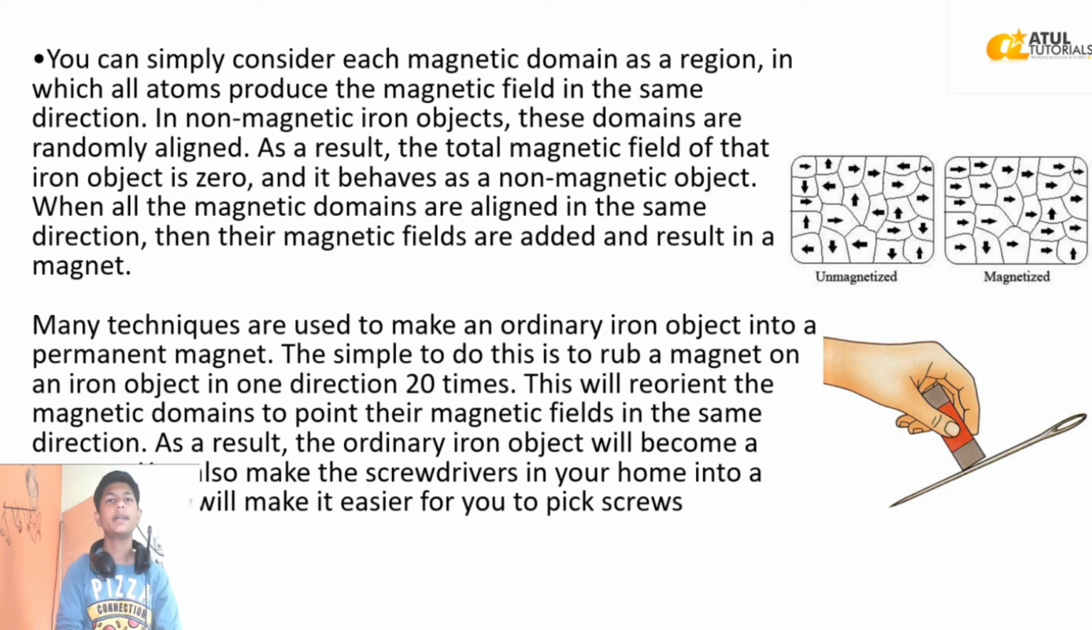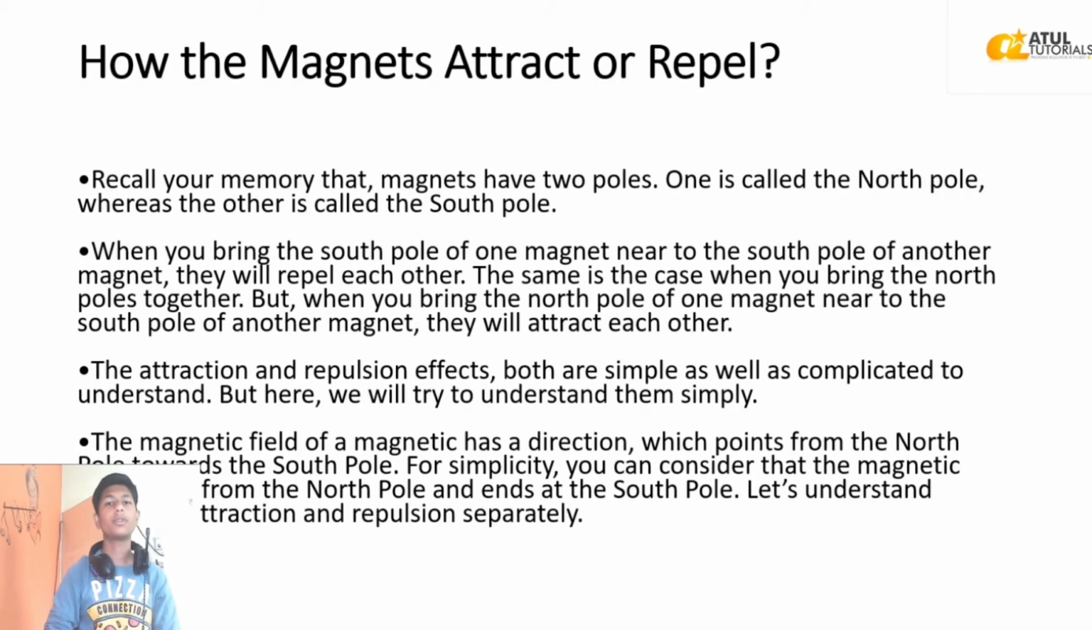When all the magnetic domains are aligned in the same direction, their magnetic fields are added and result in a magnet. Many techniques are used to make an ordinary iron object into a permanent magnet. The simplest way to do this is to rub a magnet on an iron object in one direction 20 times. This will reorient the magnetic domains to point their magnetic fields in the same direction. As a result, the ordinary iron object will become a magnet. You can also make the screwdriver in your home into a magnet. This will make it easier for you to pick up screws.